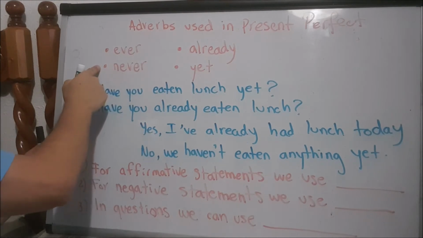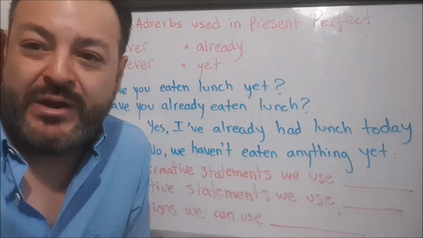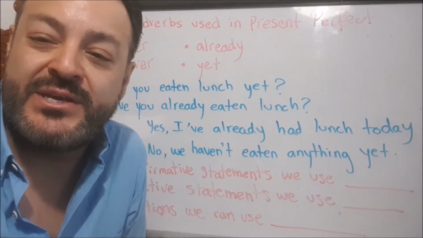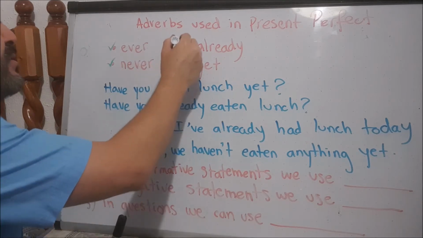Ever and never, ready. We use them in the first questions. Have you ever been to the United States? No, I have never been to the United States. But in conversation number 4 of your book, you have the use of already and yet.